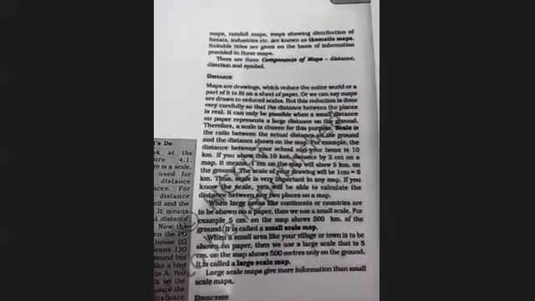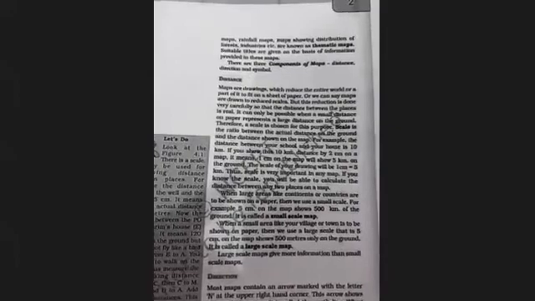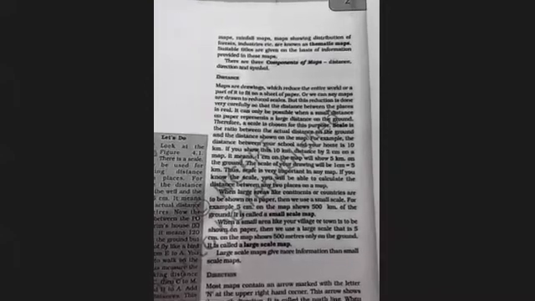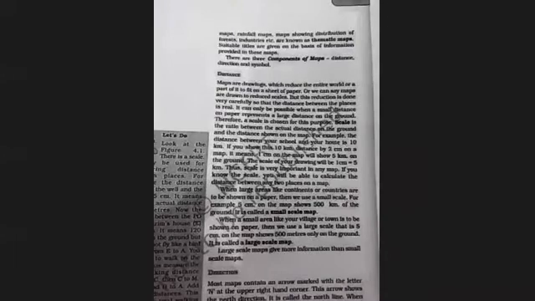It can only be possible when a small distance on a paper represents a large distance on the ground. Therefore, a scale is chosen for this purpose, to show the distance between the two places.